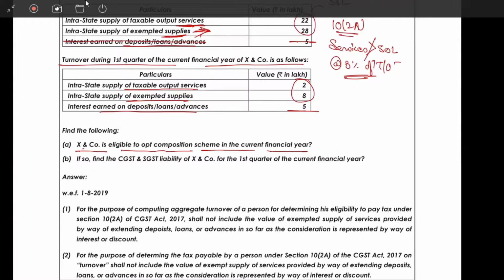We saw that yes, it is. Paying tax under 10(2)(a) shall not include the value of exempted supply of service provided by way of extending deposits, loans. So yes, it is eligible. If so, find out the CGST or SGST liability of the company for the first quarter of the current financial year.